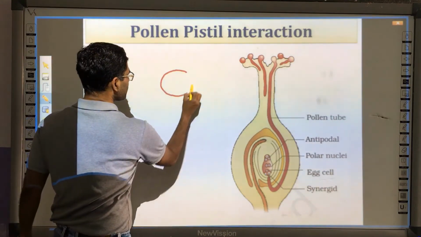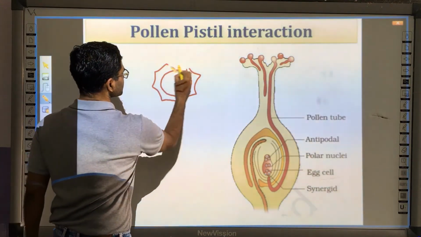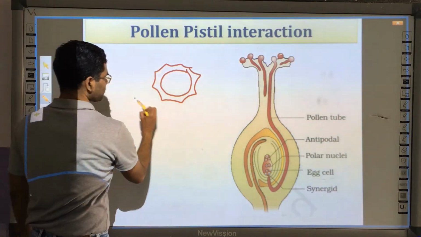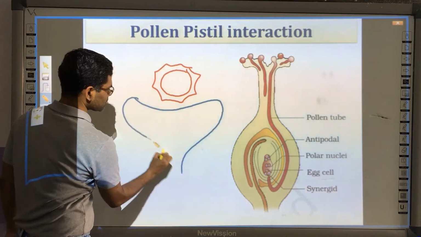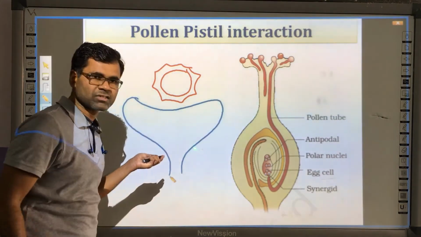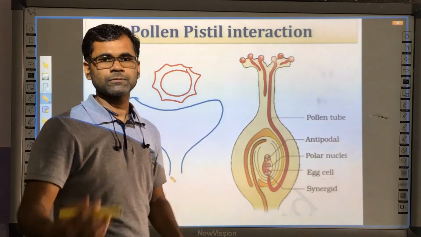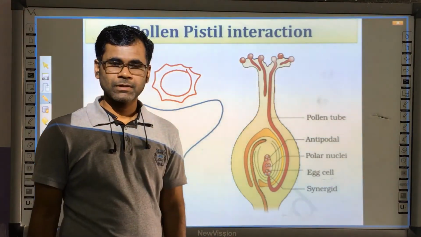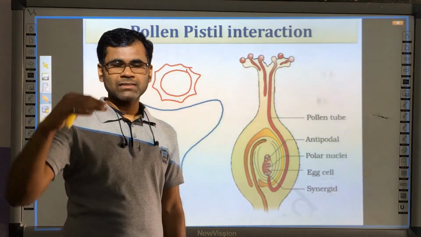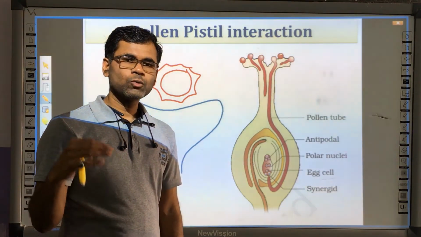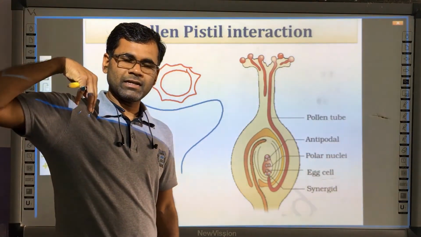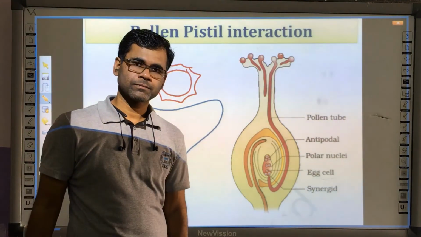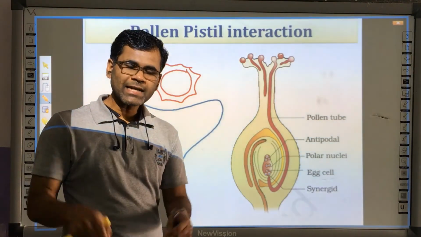So suppose this is the pollen grain, and suppose here is the stigma. Between the pollen grain and the stigma, there is a series of reactions which takes place. These are all called pollen pistil interaction. Here the stigma has a right either to initiate the pollen tube formation or to stop the pollen tube formation. That depends upon the species.